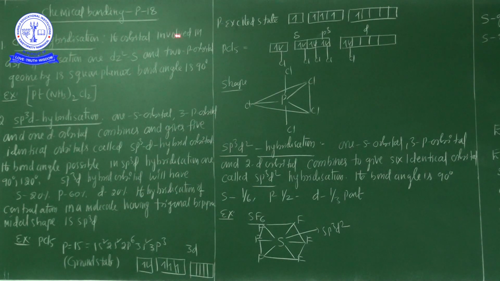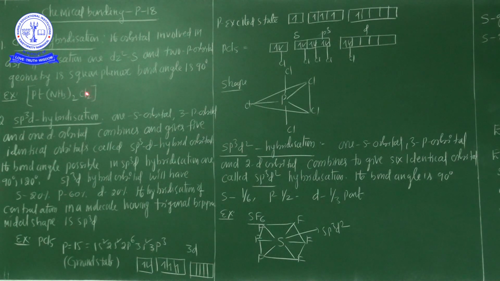The orbitals involved are one d orbital, the dx2-y2 orbital, one s orbital and two p orbitals intermixing, and they form four new hybrid orbitals. Molecules with such hybridization generally have a square planar structure. The bond angle is 90 degrees.